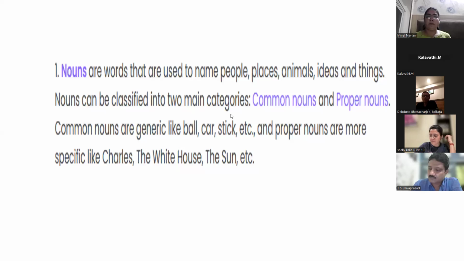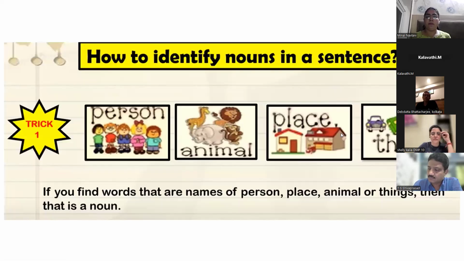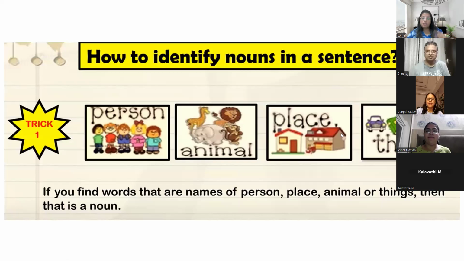इसके साथ एक और चीज ऐड करो. Any idea. हाँ मैडम, वही, new लगा हमको. Idea. Okay. Happiness, kindness, honesty, ये सब हमारे ideas हैं, feelings हैं. So those also become nouns. Madam, this is very new. Nobody has taught it. But this is very important. Now the question is how to identify the nouns. If you find the words that are the names of a person, place, animal, thing, or an idea, that is a noun.